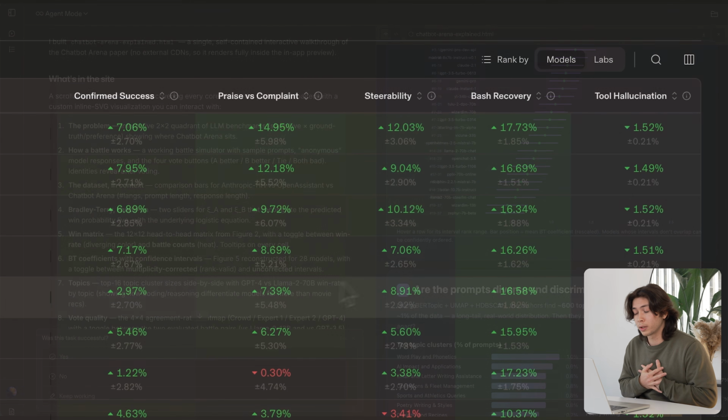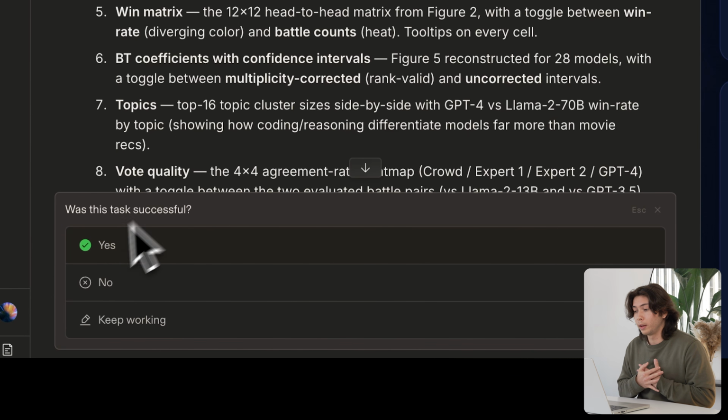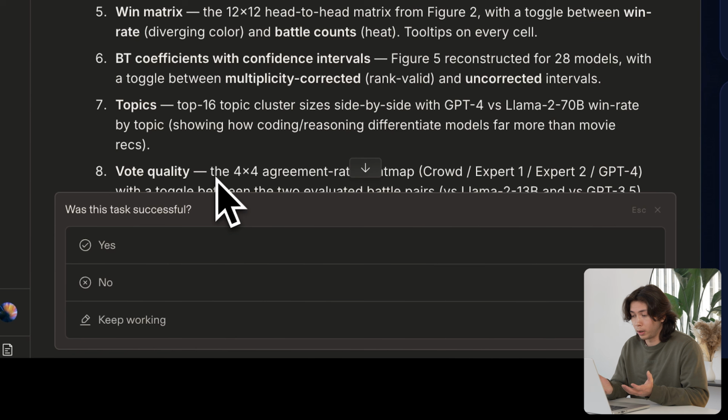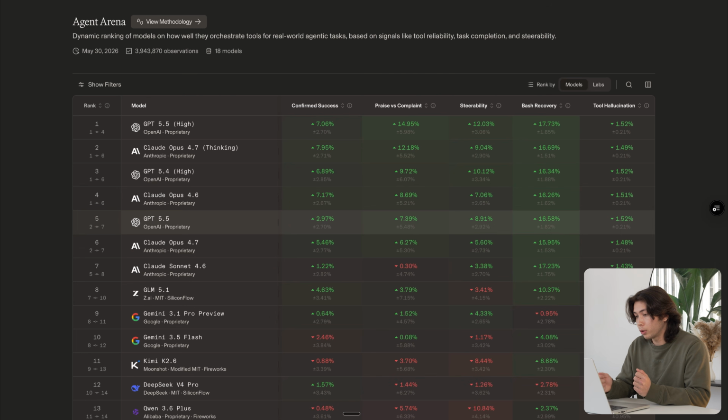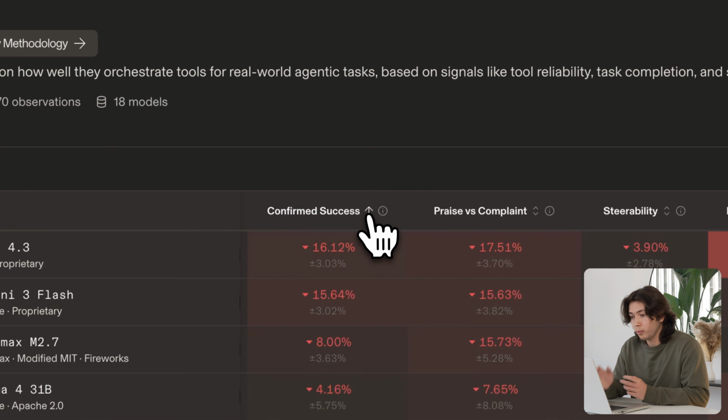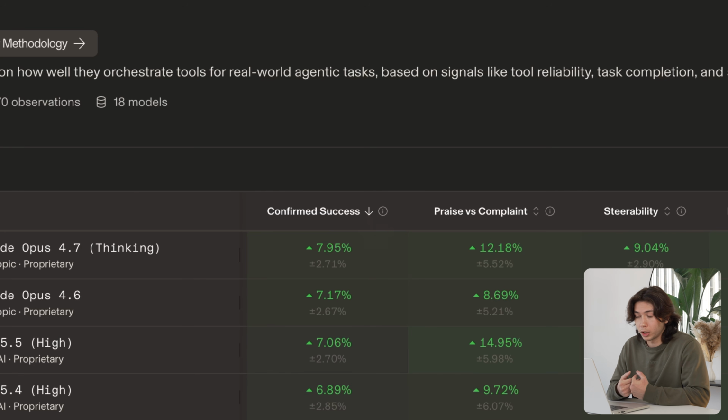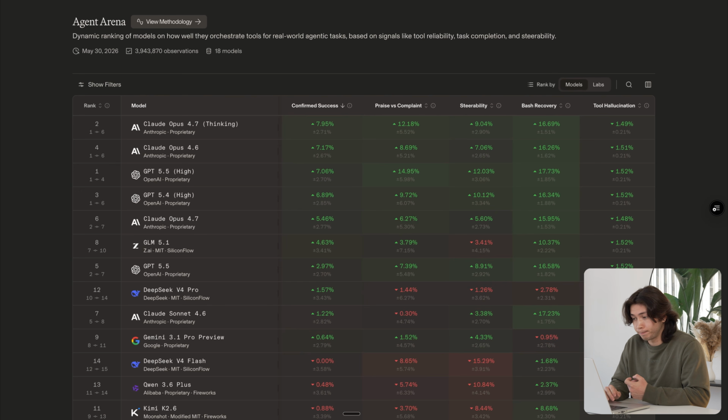Confirmed success is the simplest. When you use agent mode, there is a pop-up upon each turn that asks if the task was successful or not. And confirmed success looks at the end of task boundaries, if the user said, yes, this is good, or no, I don't like this. And the models, and I'll sort it by that. Some models have much higher task success than others.